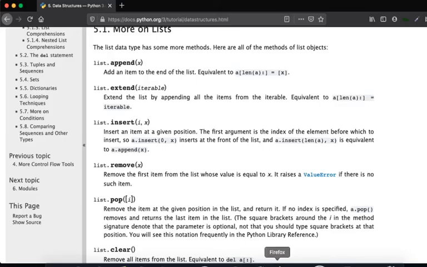It says extend. What extend does is it will extend the list by appending all the items from the iterable. What is an iterable?